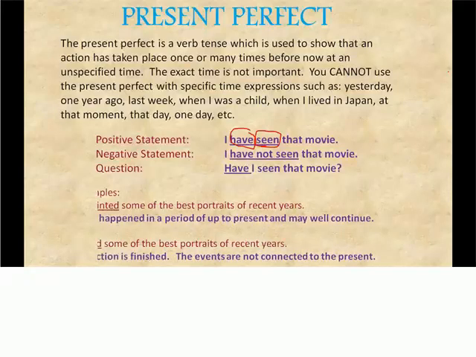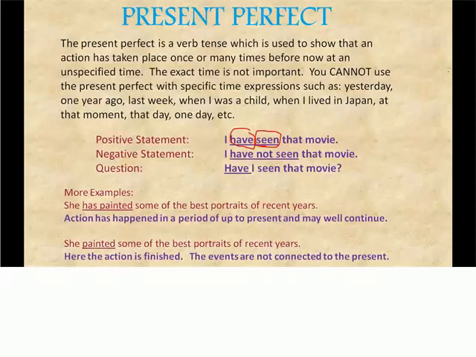So the example here we will see: she has painted some of the best portraits of recent years. The action has happened in the period of up to present. That means until now, from some point until now it has taken place, and it might also continue. But she painted some of the best portraits, that means it has finished. It has ended. Her painting the portraits has ended. So probably it might not continue.